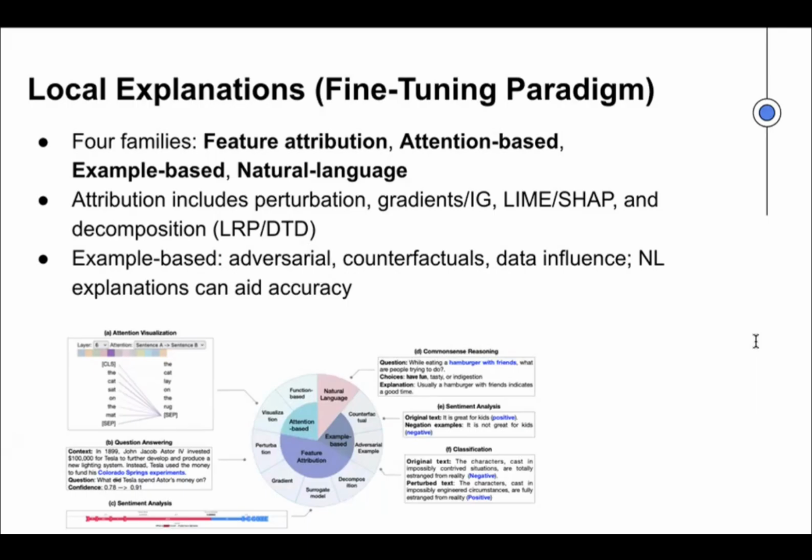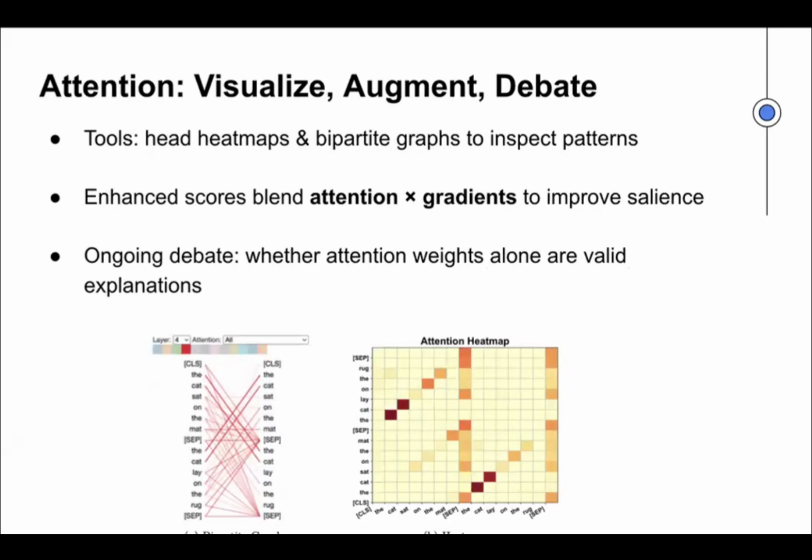These don't always agree, but together they give us clues. Attention maps are easy to see and explain with heat maps or graphs. Some works mix attention plus gradients to get better signals, but there is a debate. Is attention itself an explanation? It's helpful for visualizations, but it may not tell the whole story.